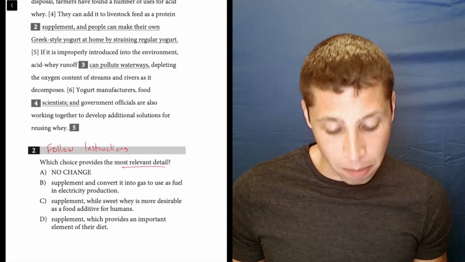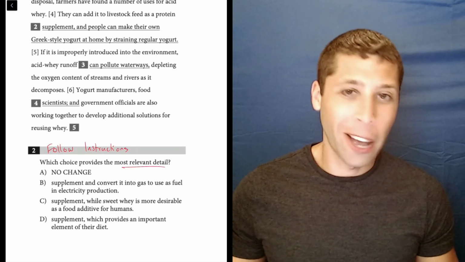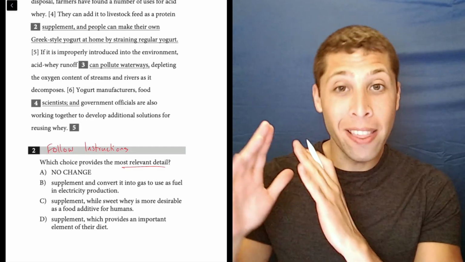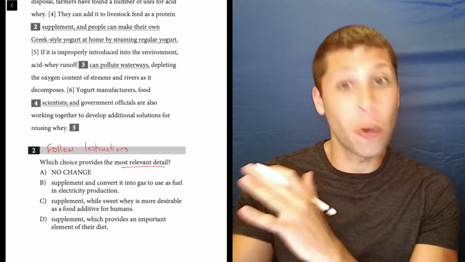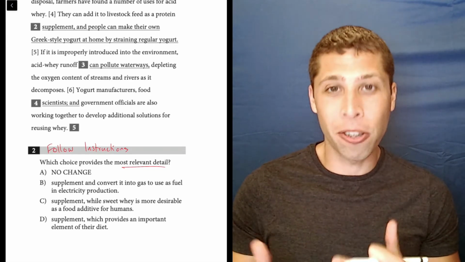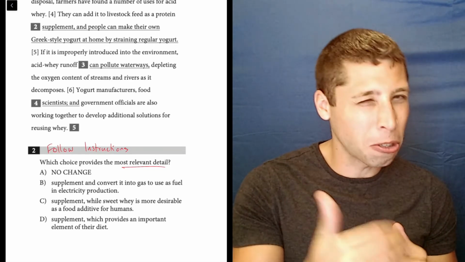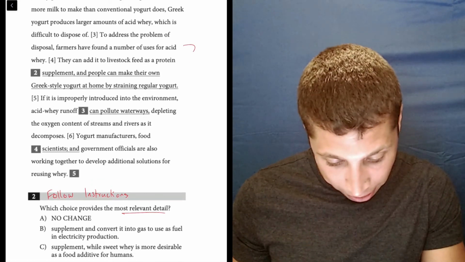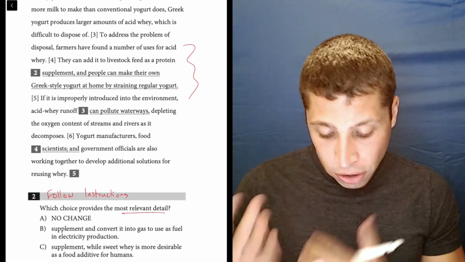Which choice provides the most relevant detail? Well, I don't know, who's to say what's relevant, right? Like, that seems subjective. But when the instruction in the question is vague, that means there must be something more specific in the passage. So if we go to these lines, right around here, we should see what they're talking about.